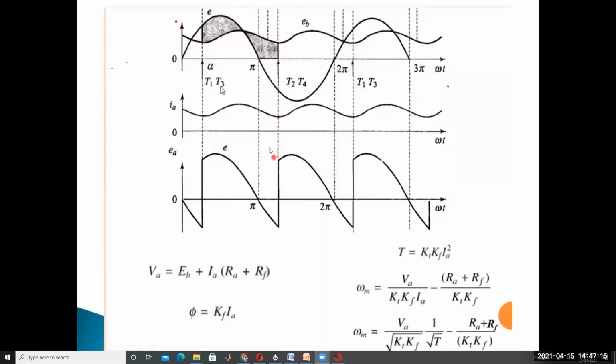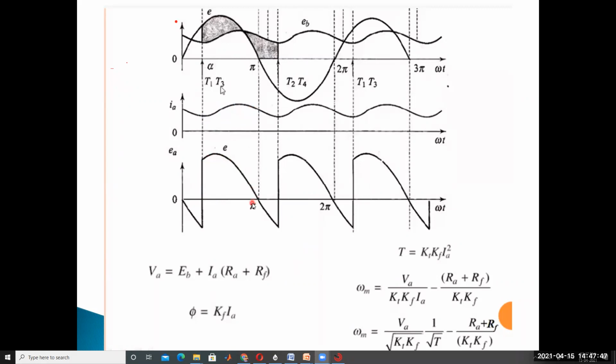By observing this waveform, for omega t equal to alpha to pi plus alpha, in the region alpha to pi the output voltage is positive. So the current is also positive in alpha to pi, and voltage is also positive.